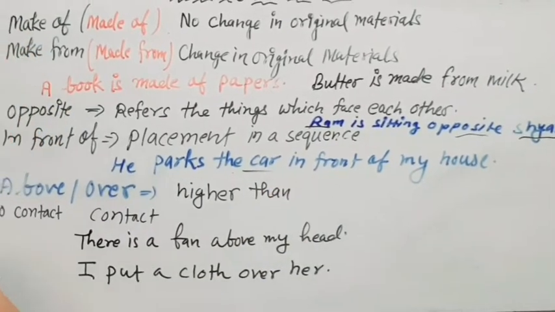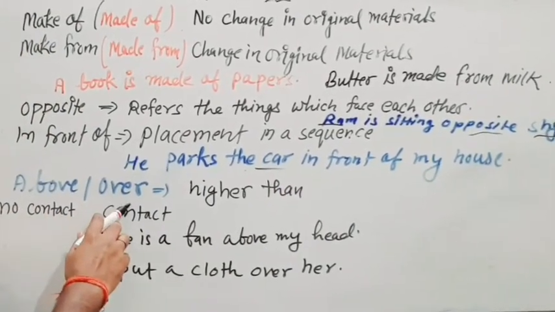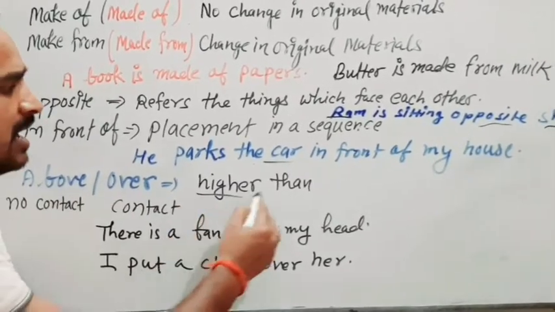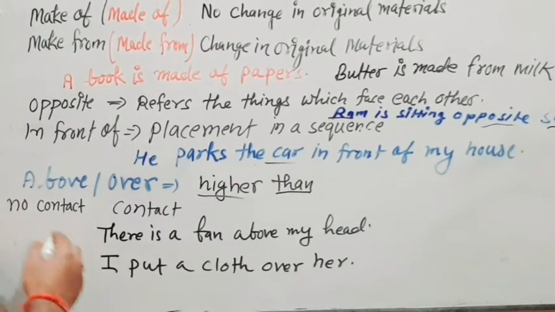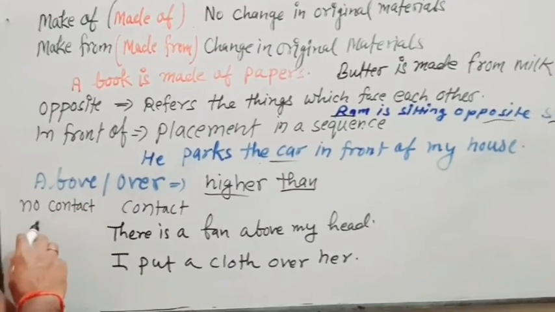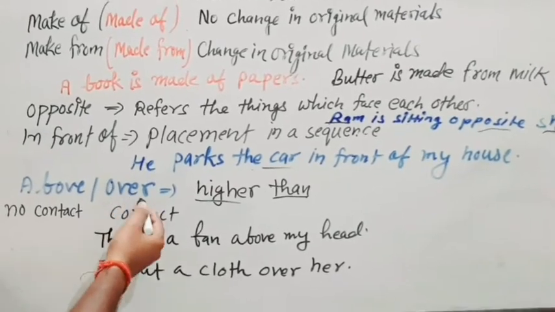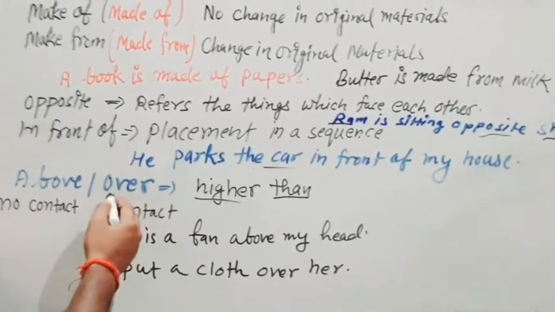Okay. Now above and over, both the two have the same meaning as higher than, but we use above when there is no contact, but if there is contact we use over.